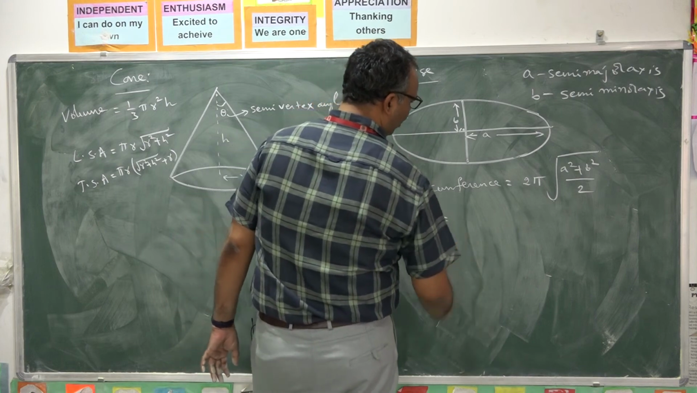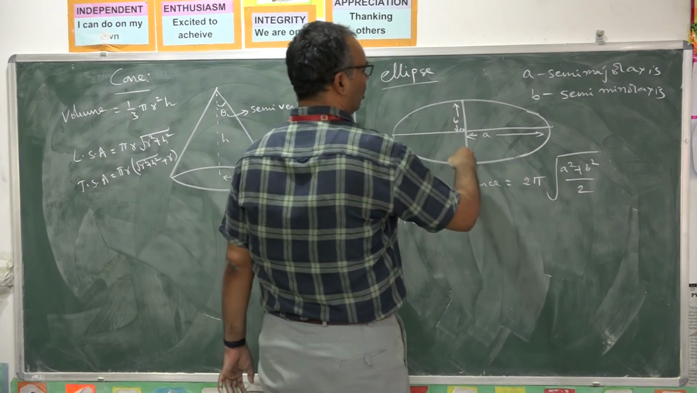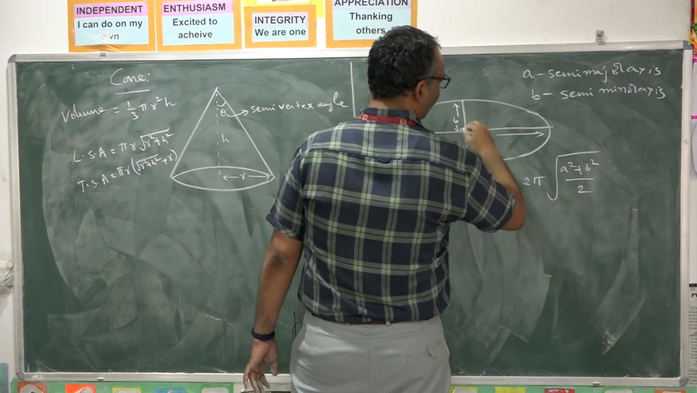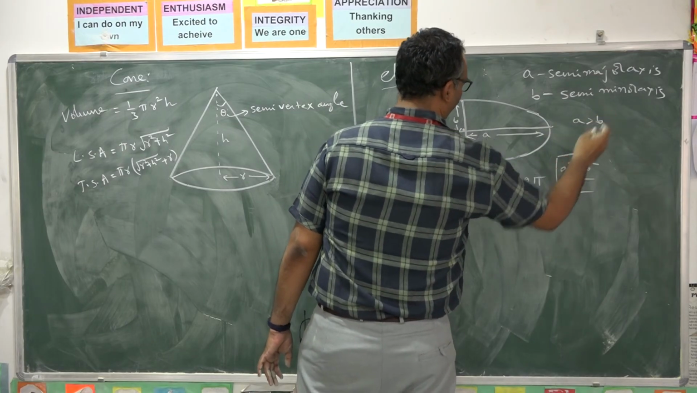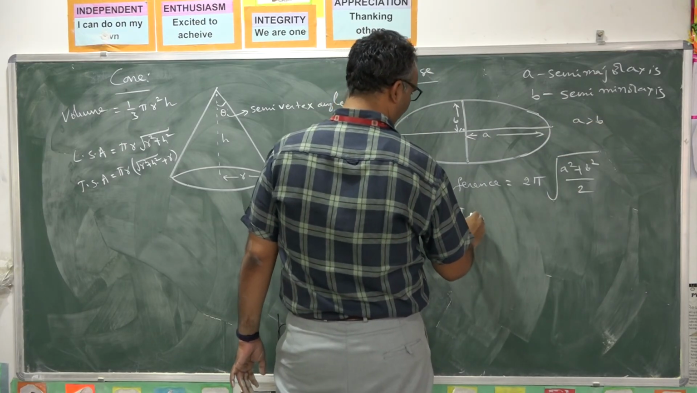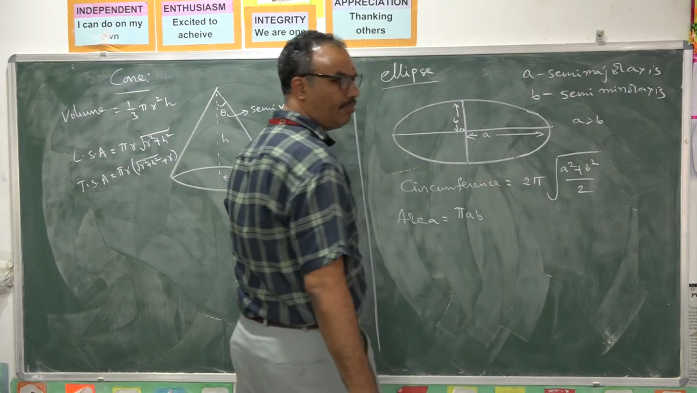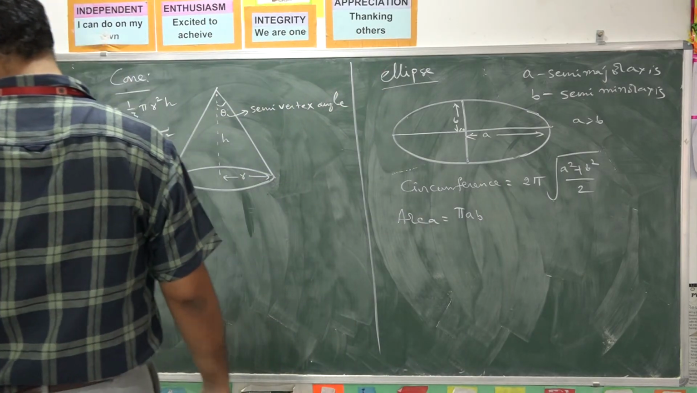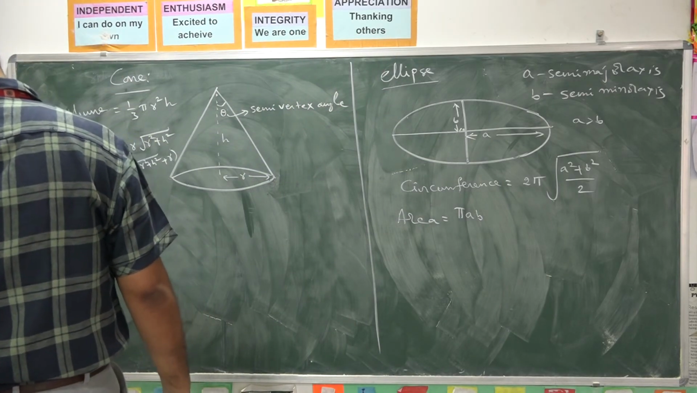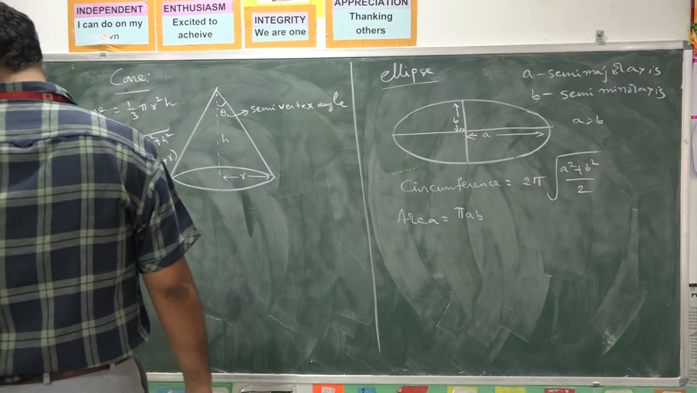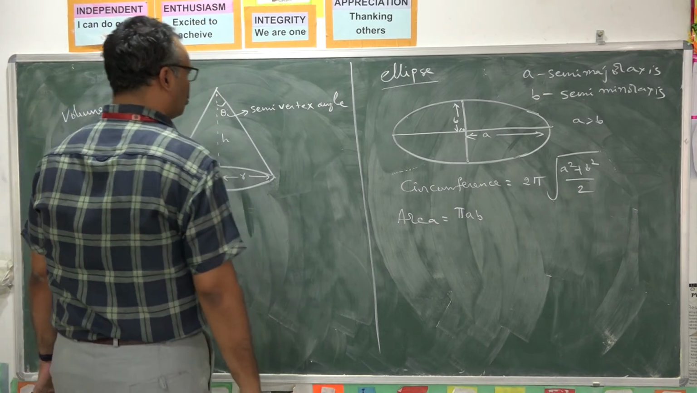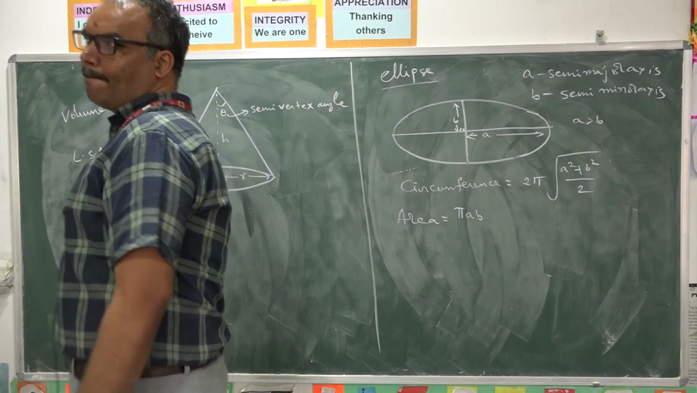And area of the ellipse. How to calculate area? Generally pi r square if it is a circle. But A is not equal to B. Here A is greater than B. So pi AB we are taking. Pi AB will be the formula for area of the ellipse. Now, let us go to the next shape.